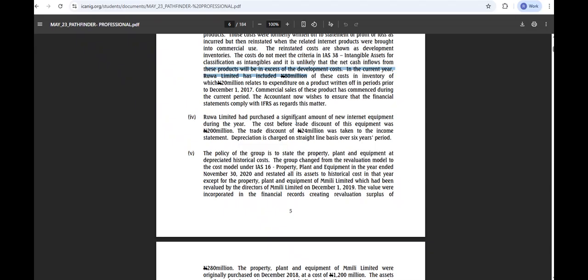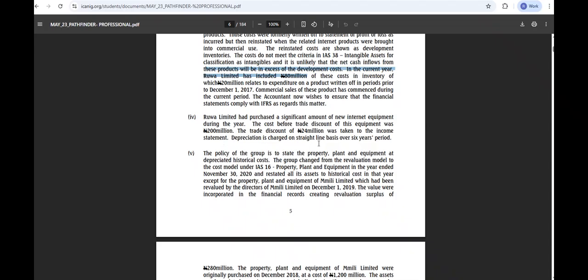Now, the cost price of that equipment before trade discount is 200 million, and the trade discount was 24 million. Do we understand? The trade discount of 24 million was taken to the income statement.